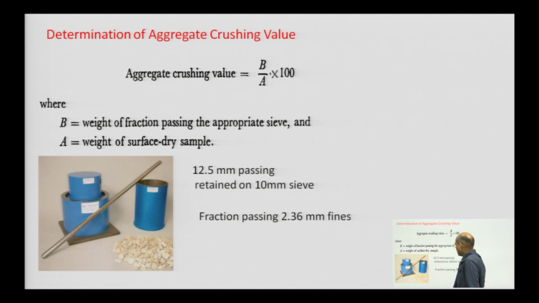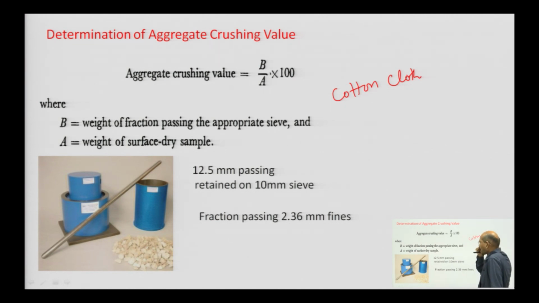Surface dry means you put it in water, then take it out and clean it with a cotton cloth, so that it absorbs the surface water and not the water absorbed by the aggregate.